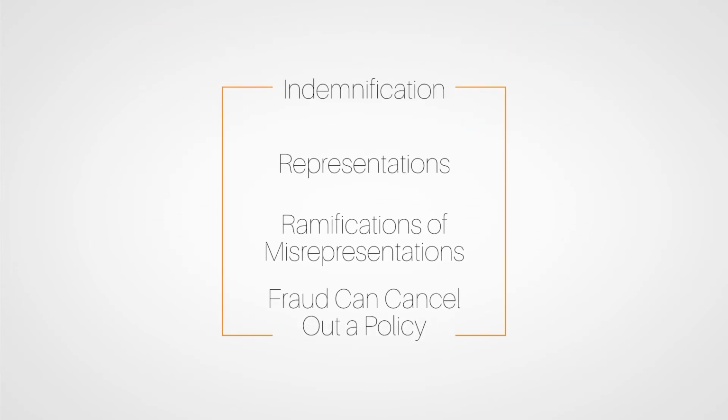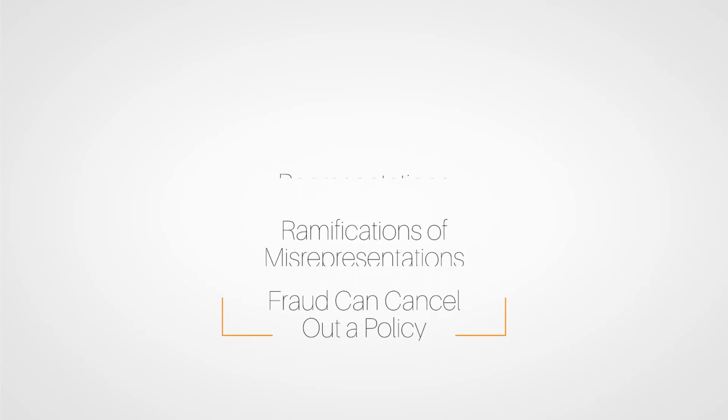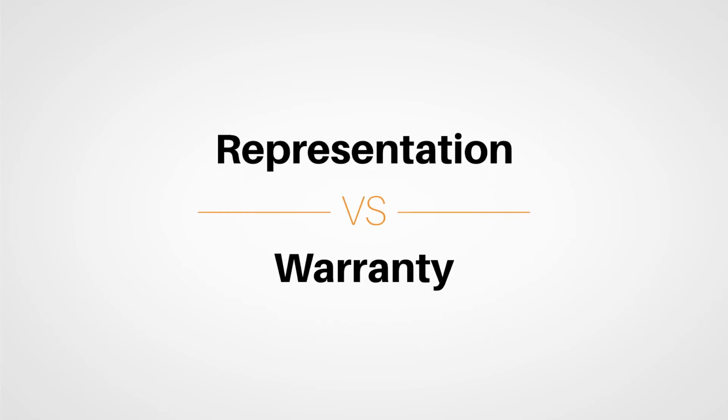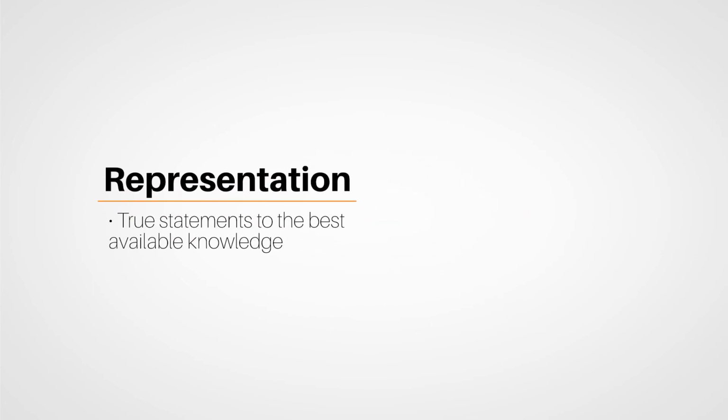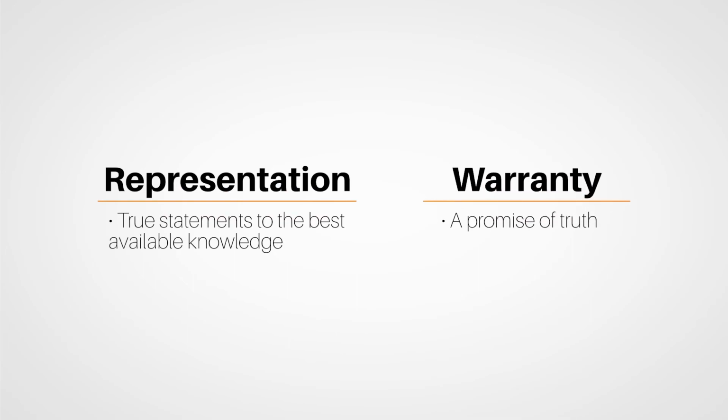Remember, the concept of indemnification is important. We also delved into what representations are, the ramifications of misrepresentation, and how fraud can cancel out a policy even if it's been enforced for decades. Remember the difference between a representation and a warranty. Representations are statements that are true to the best of knowledge, but warranties are a promise of truth. If something is warranted to be true, it must be true. Finally, you learn that concealment is the hiding or omission of material information. And just because something wasn't revealed doesn't mean it didn't happen.